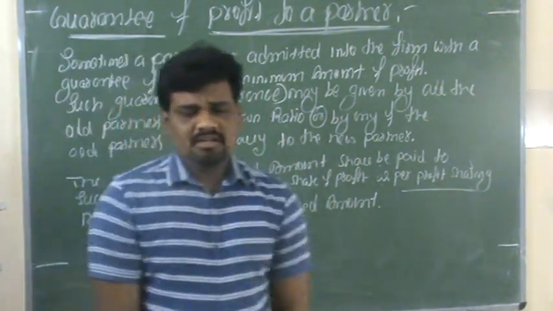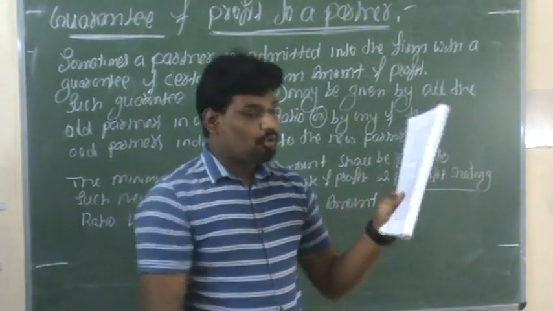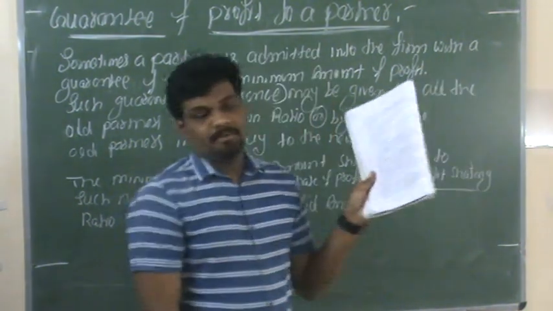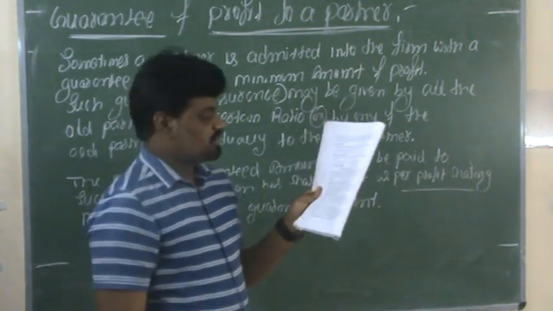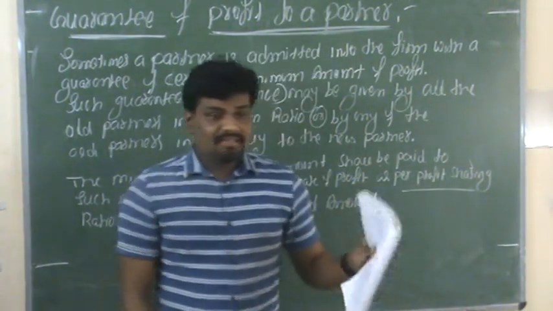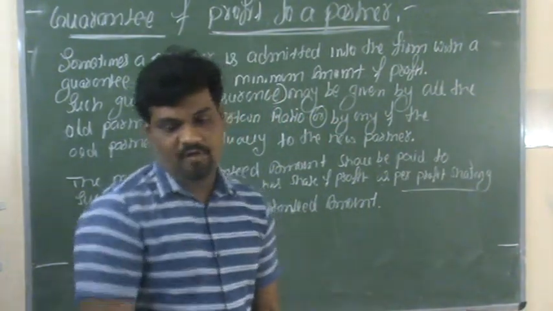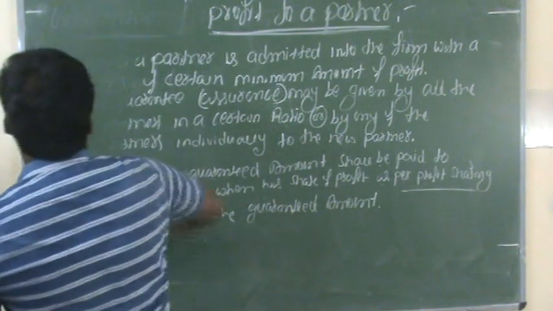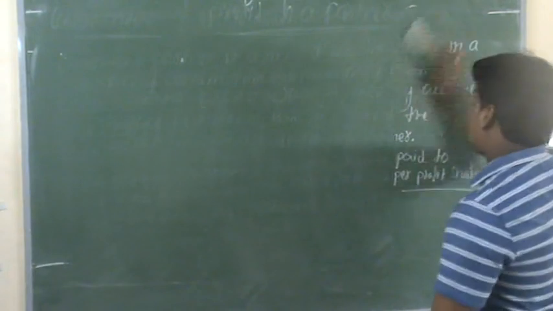Come back to here, we will solve the question. All of you observe the question bank as per the PU board question bank, page number 26, question number 1. This is the question we will now discuss. Sachin and Rahul were partners in a firm.